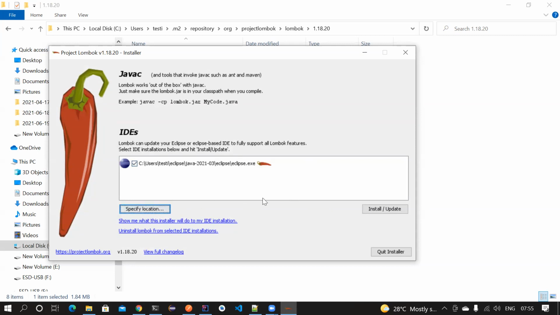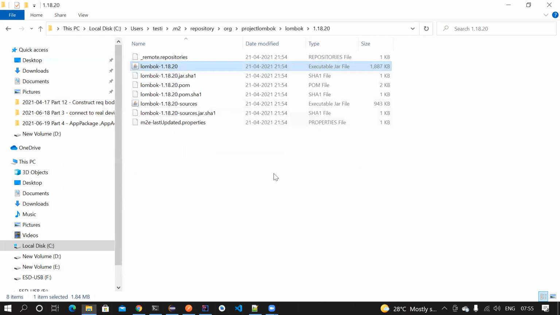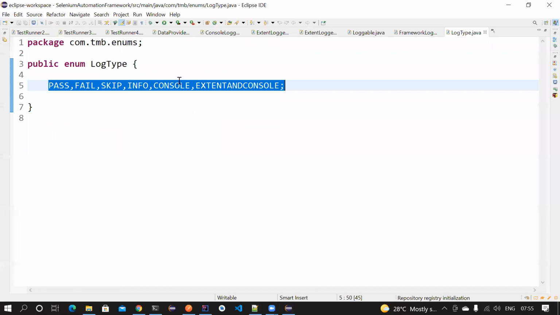After that, you need to restart your Eclipse. Once that is all done, if you open your Eclipse, you'll get an understanding whether it is installed or not. In my case, it is already installed. So let me also show that, because some of you are using Eclipse. I have migrated from Eclipse to IntelliJ. If you are still using Eclipse, think about migrating to IntelliJ. It's really good. It has a lot of good features compared to Eclipse.